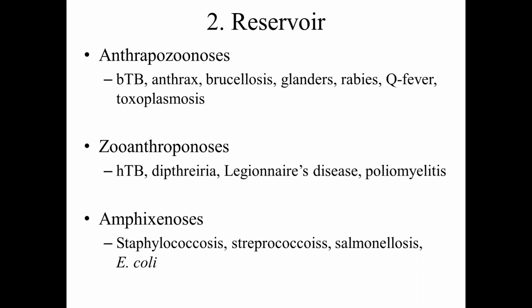Number one, anthropozoonosis, such as the bovine type of tuberculosis: the human being gets infection from bovines. Anthrax: the human being gets infection after exposure to an anthrax-affected carcass or animal.